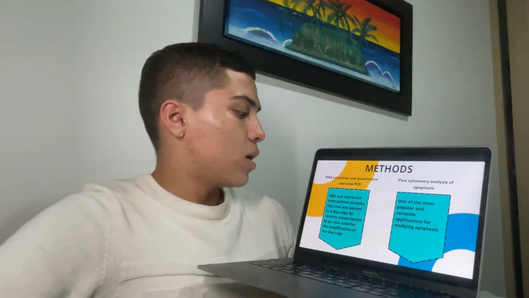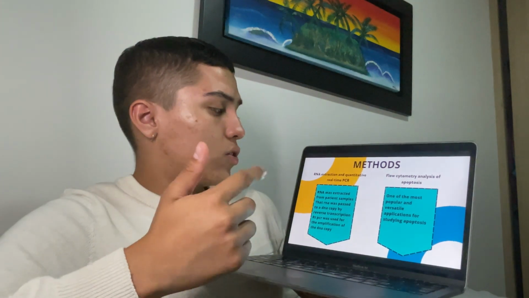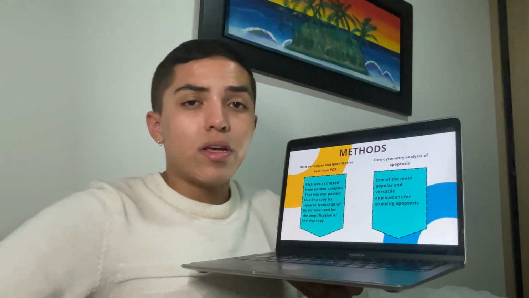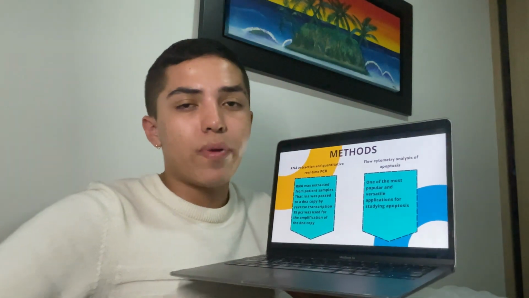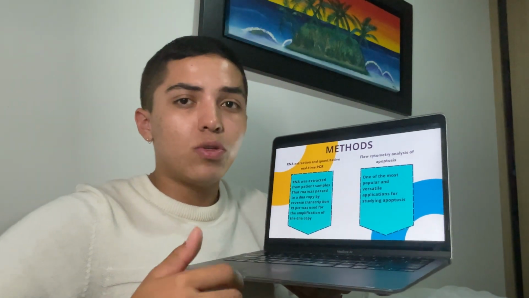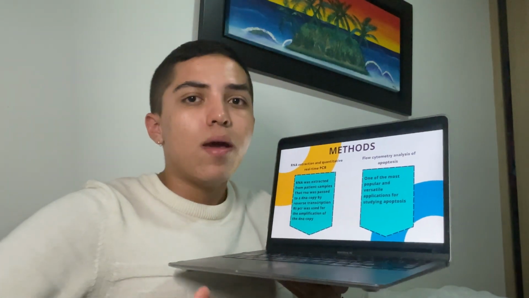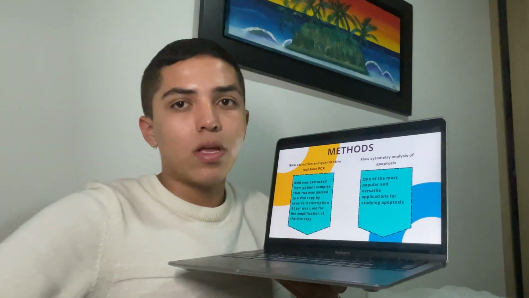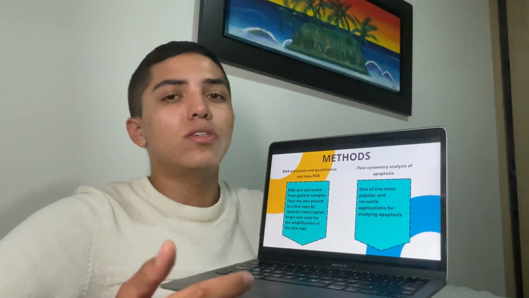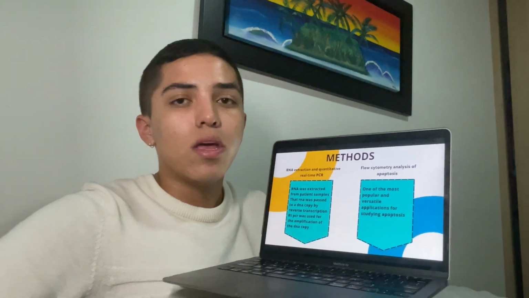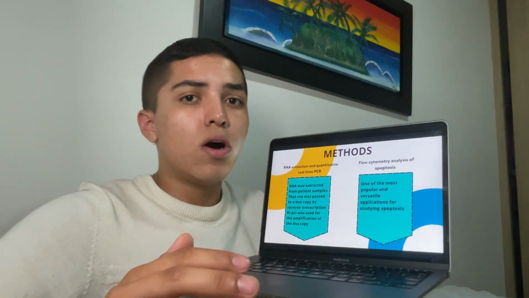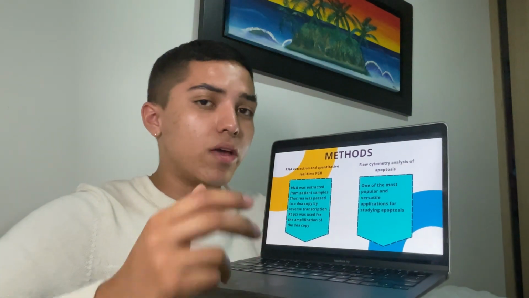Okay, the methods. First, RNA extraction and quantitative real-time PCR. RNA was extracted from the patient's samples. That RNA was converted to a DNA copy by reverse transcription. PCR was used for the amplification of the DNA copy. All this with the objective of having a control of the expression of the microRNA.